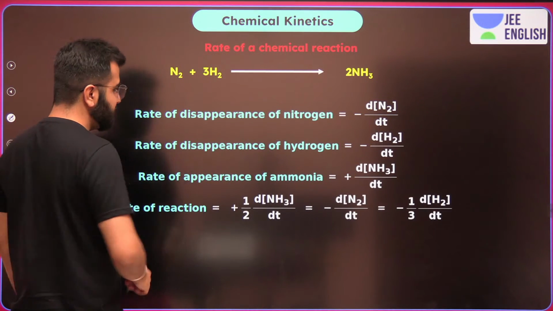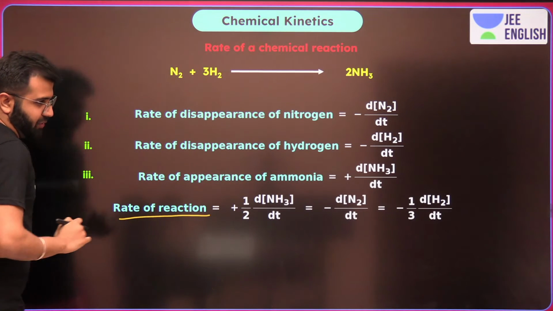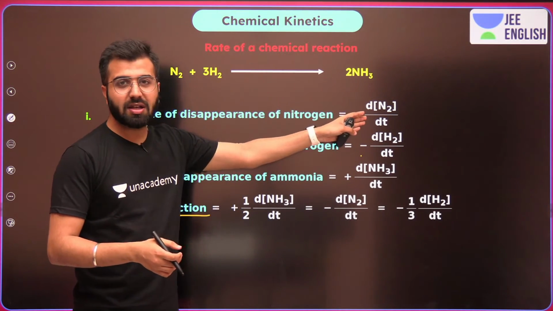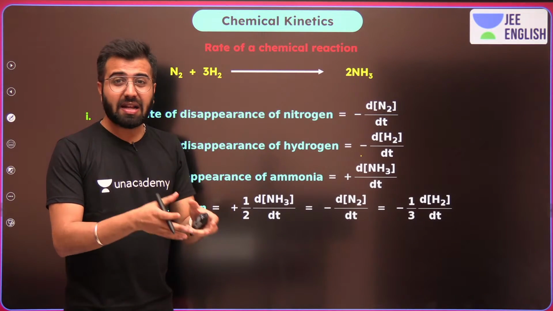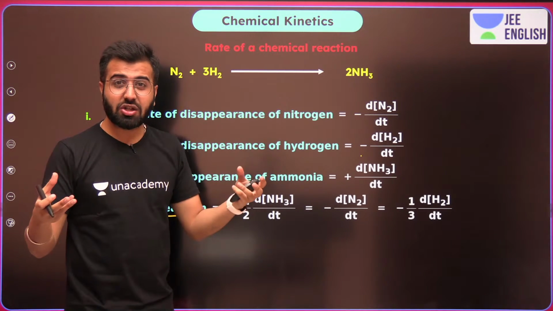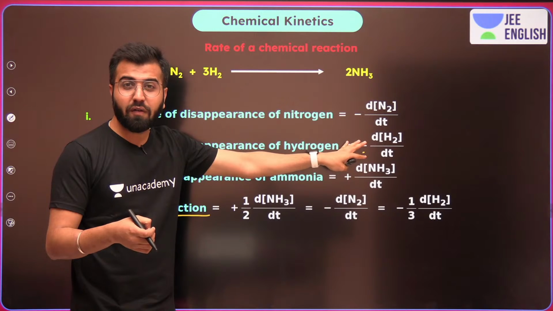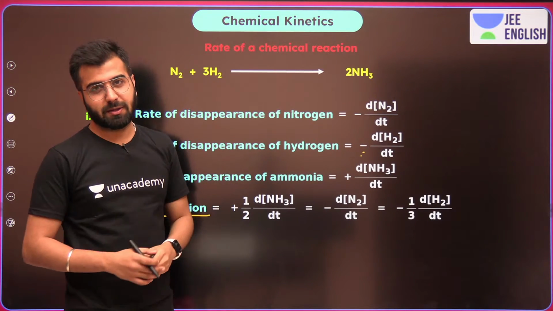And now let's talk about more. Over here, guys, pay attention. What are we talking about? The rate of reaction. See, these are the individual consumption values, whatever you guys are going to get. But what is the rate of the overall reaction? We cannot say this is the rate of the overall reaction. This is the rate of consumption of a particular substance.